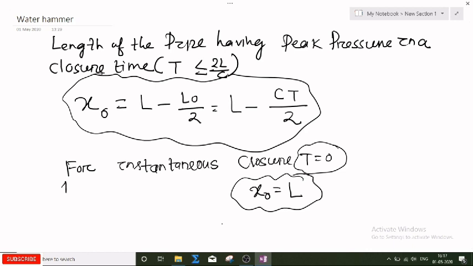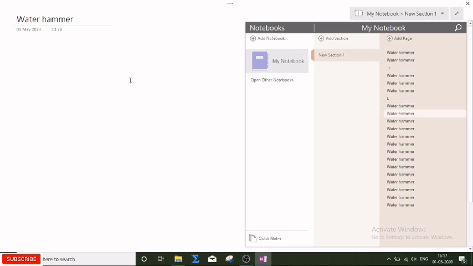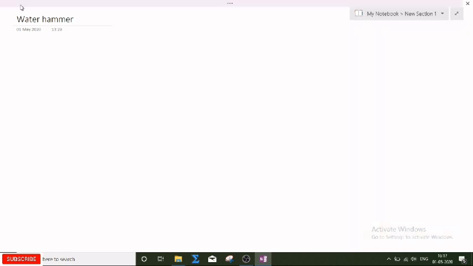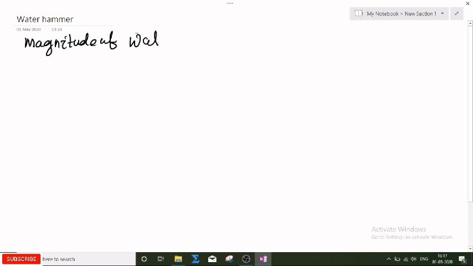Now what should be the magnitude of the water pressure? We need to find out. So now I am to find out the magnitude of the water hammer pressure. What is the magnitude of the water hammer pressure?